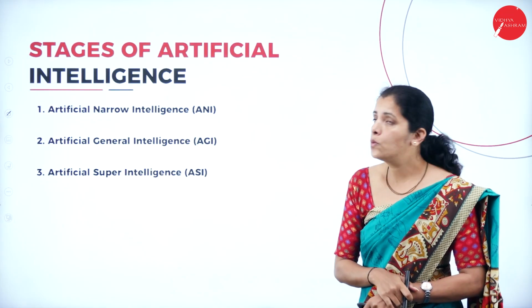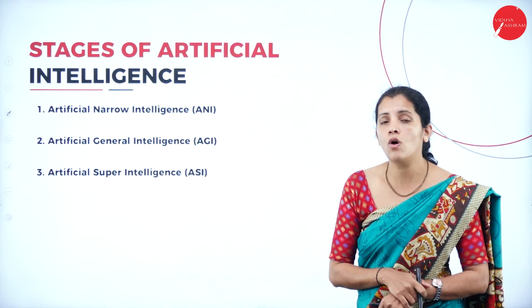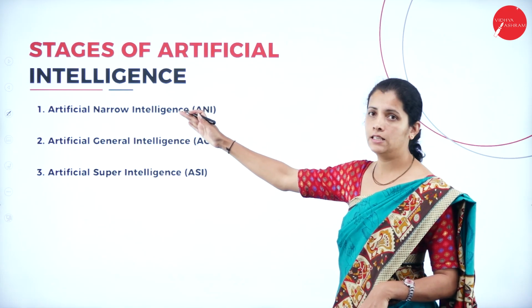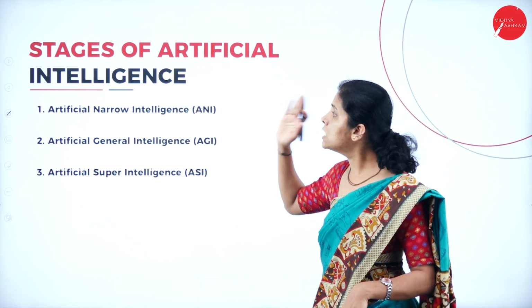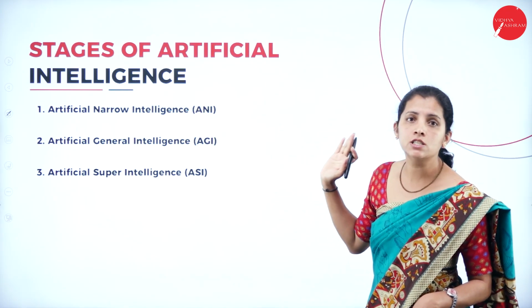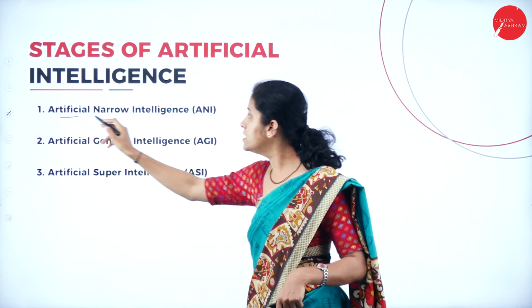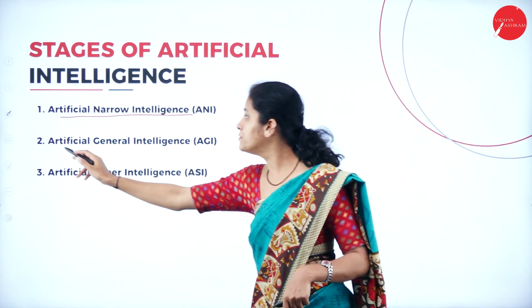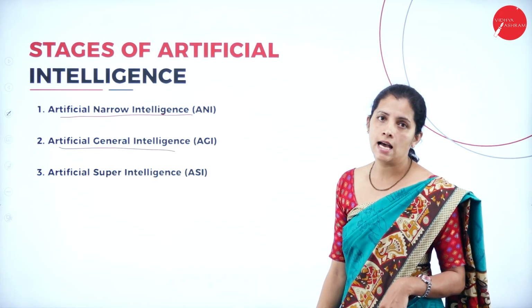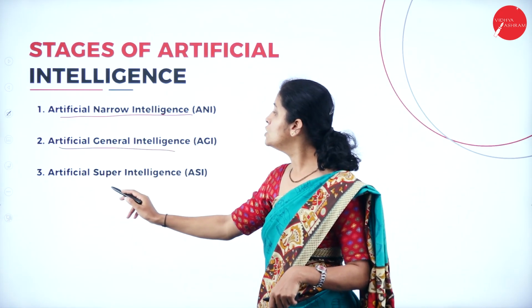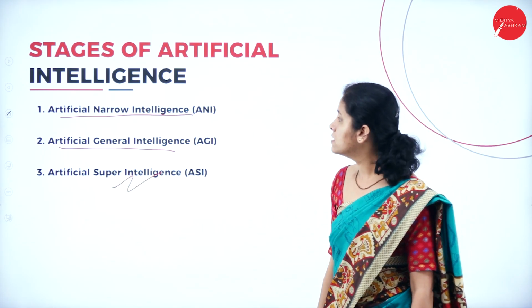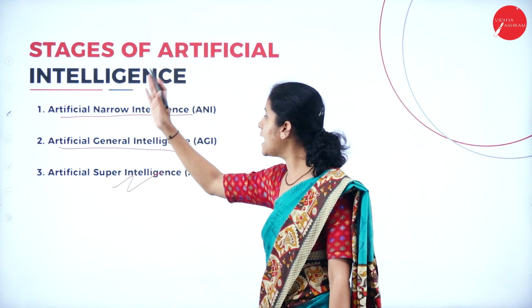Moving further, I'm going to have the stages of artificial intelligence. There are three main stages of artificial intelligence: artificial narrow intelligence, artificial general intelligence as well as artificial super intelligence. What is artificial narrow intelligence?